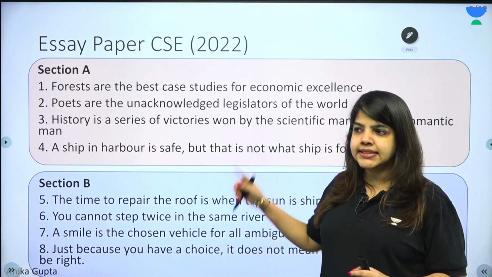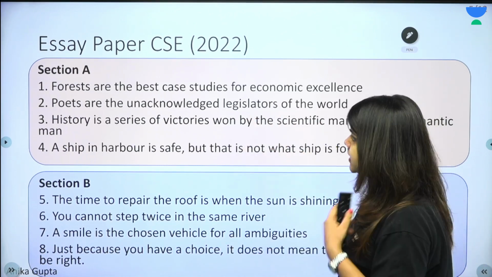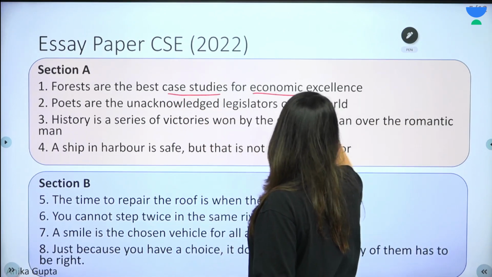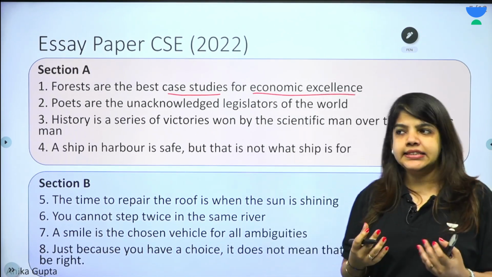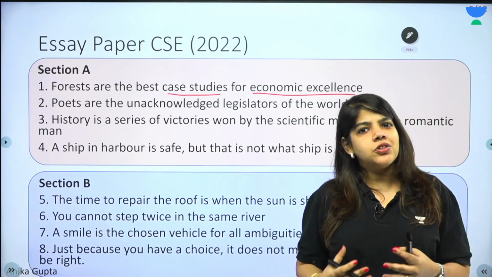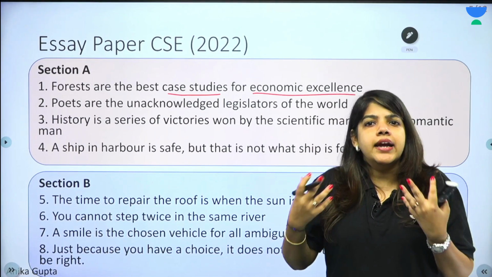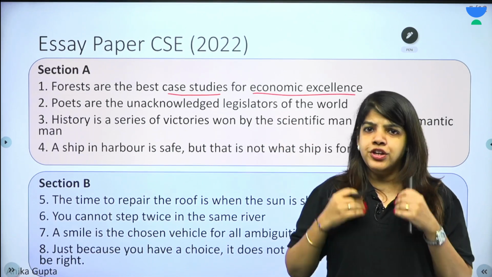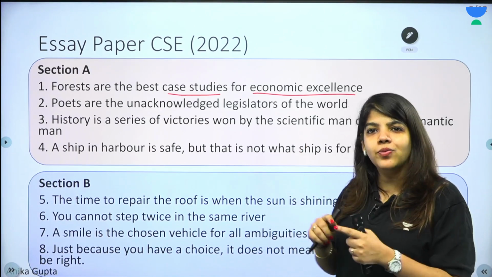2022, these are the topics which were there in the exam. What are the topics? First, forests are the best case studies for economic excellence. So this is just a random statement, as we can see. This also highlights what is expected in the essay. You are expected to understand and write what you made of it. Whatever you assume this to mean, or your take from this topic, you will write in the essay paper.